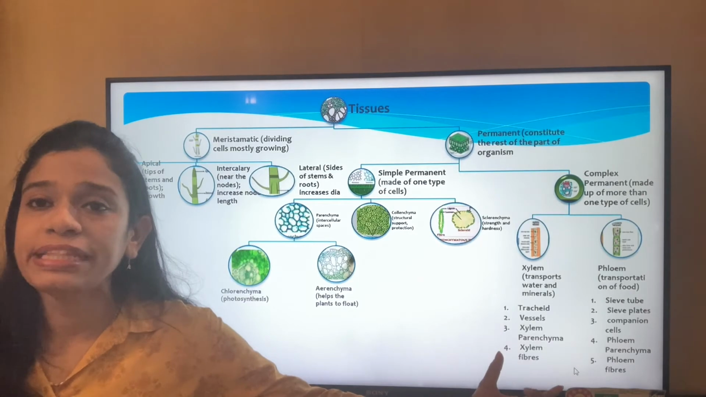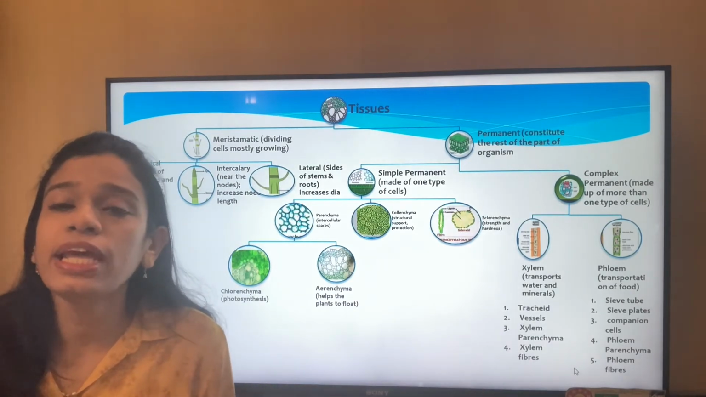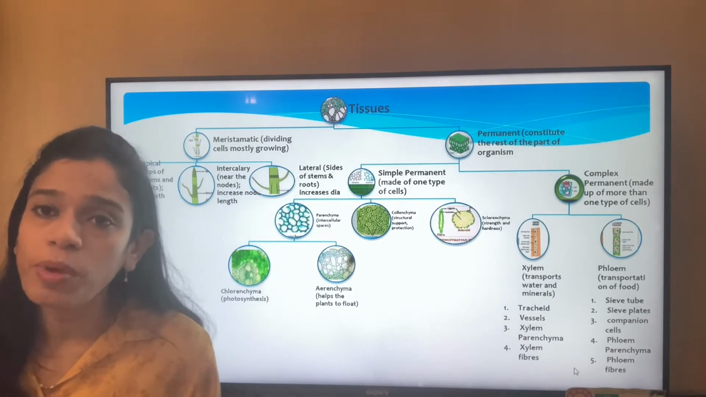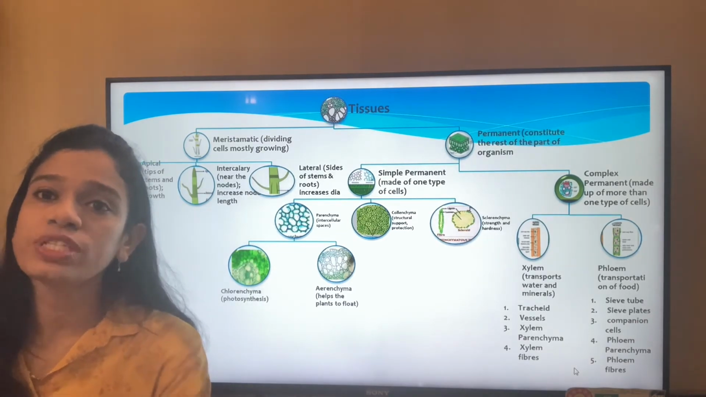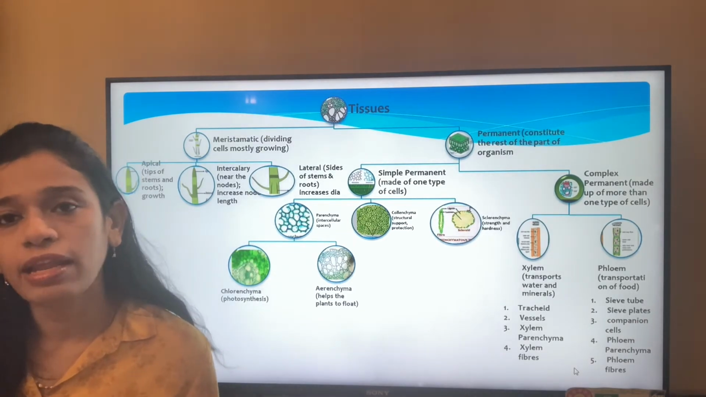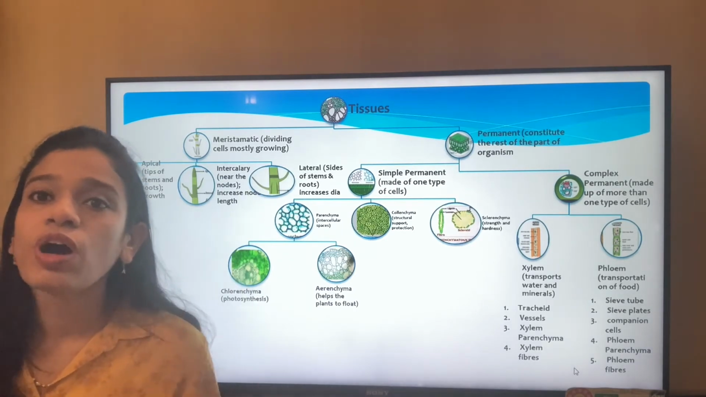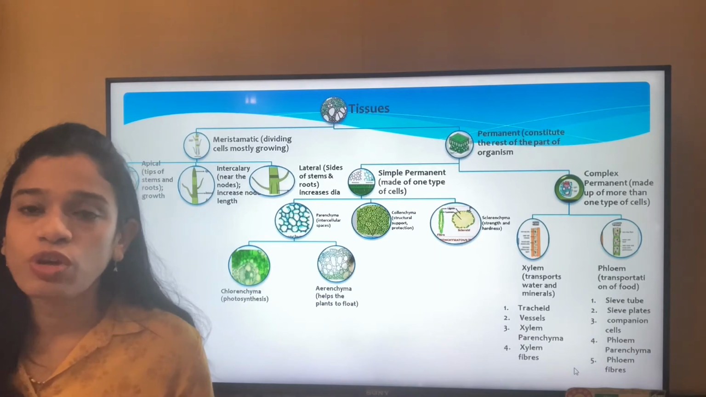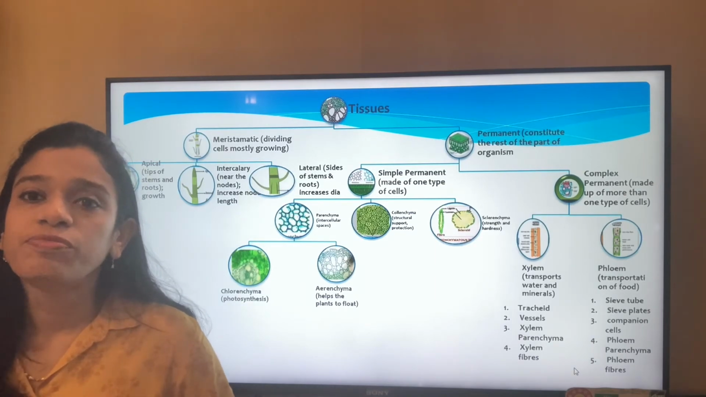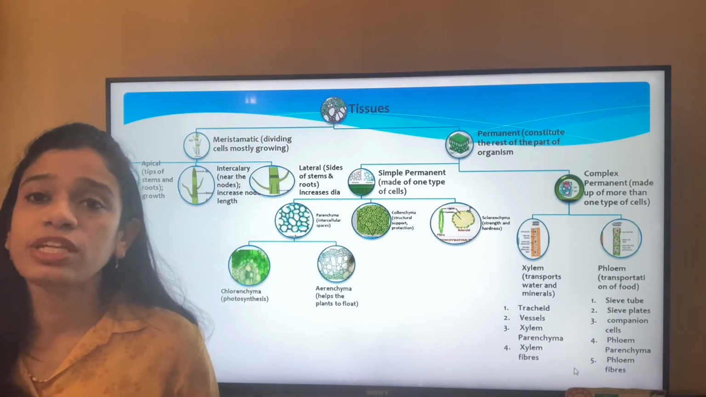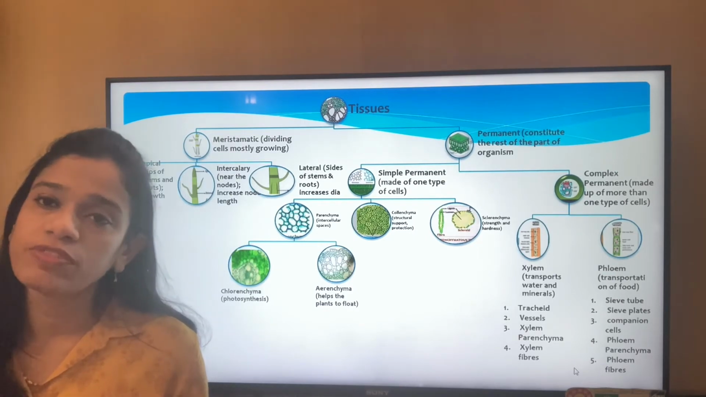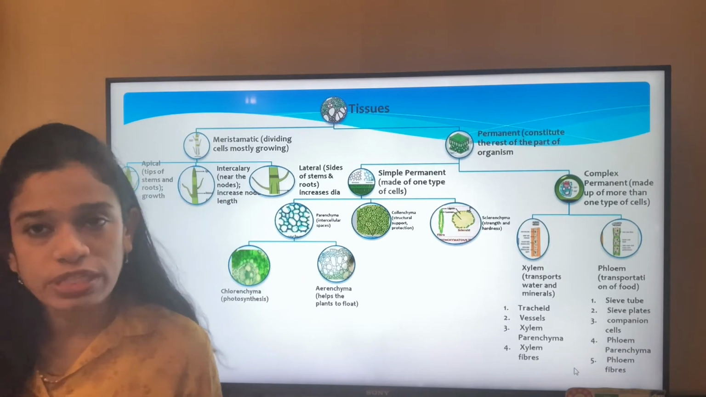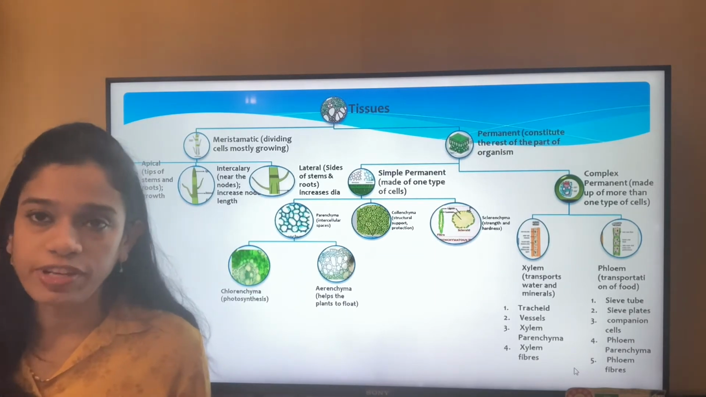But we should remember that xylem has an unidirectional flow, that is, it flows only from bottom to top, against gravity, whereas phloem has a bidirectional flow, because the food needs to be relocated to all parts of the plant body, so it has to move in either direction, maybe towards gravity or against gravity.